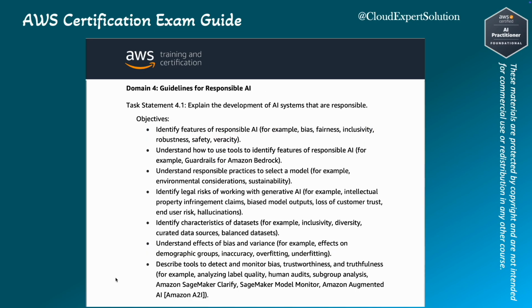In this video, we'll cover Domain 4, Guidelines for Responsible AI, which accounts for 14% of the scored content. While this section may feel less exciting and a bit theoretical, skipping it could significantly lower your chances of passing the certification, as many questions are drawn from this module. To keep this module engaging, we have worked hard to strip away unnecessary fluff and focus on the essential concepts and topics you need to understand for this certification. Plus, we will use real-life examples throughout the session to make the content more relatable and less overwhelming for you.